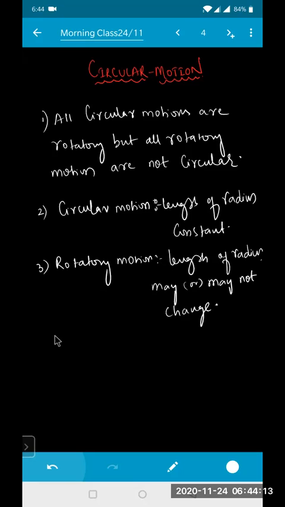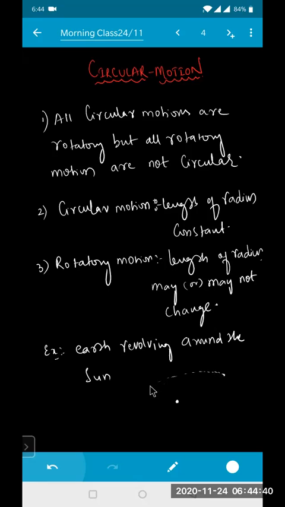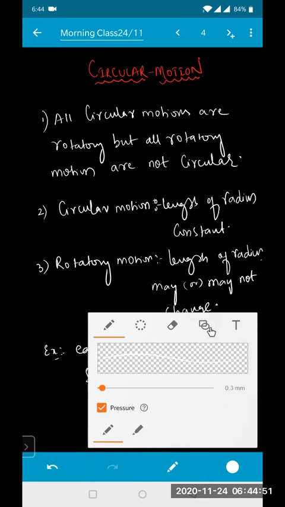An example for this is the Earth revolving around the Sun. Sometimes the radius will decrease, sometimes the radius will increase. Because you know that if this is the Sun and this is your Earth, the path is elliptical. So the Earth is revolving around the Sun in an elliptical path, something like this.